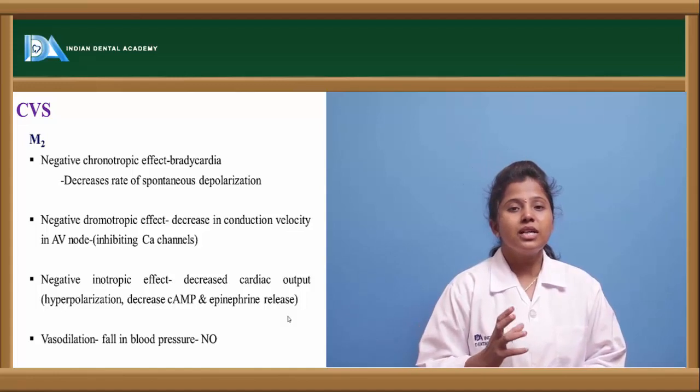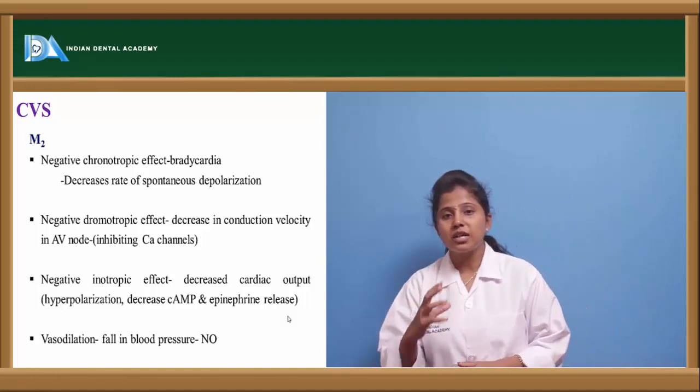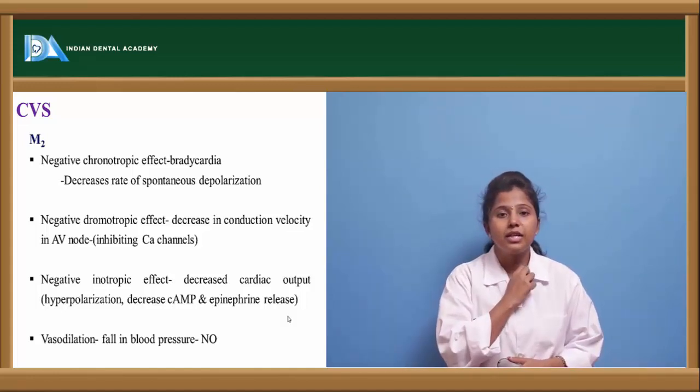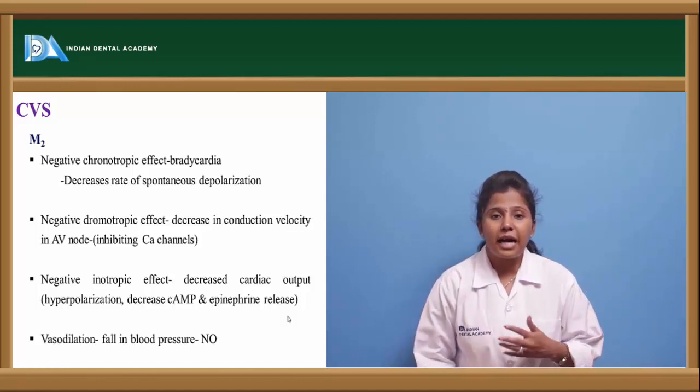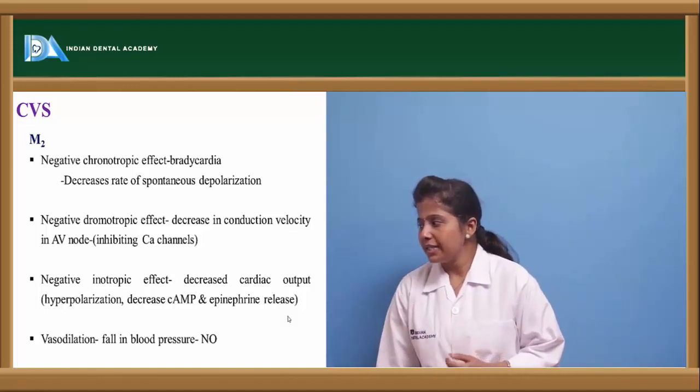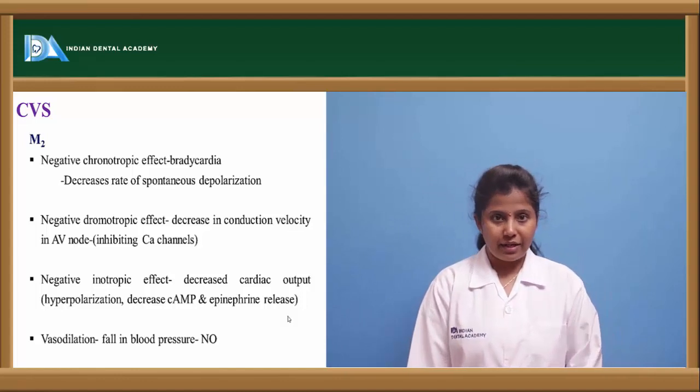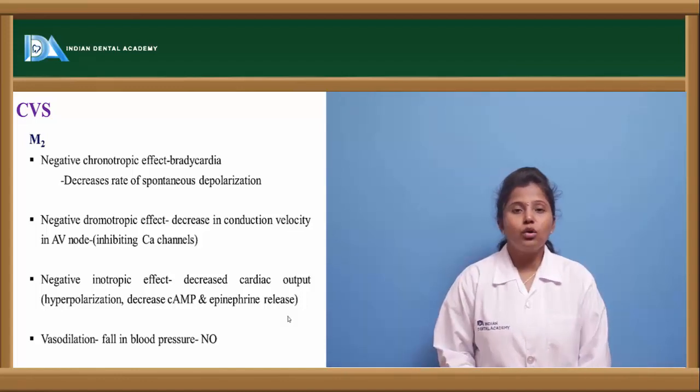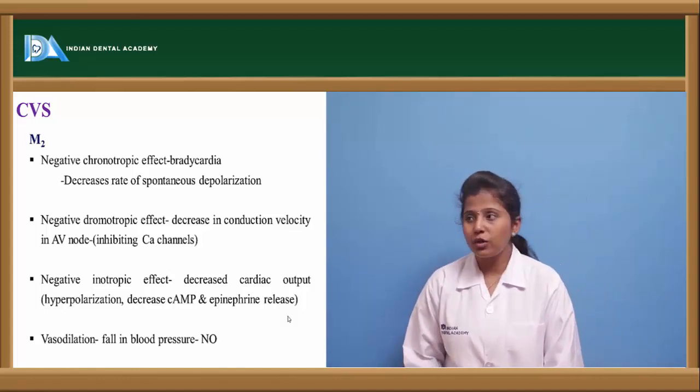So we have SA node and AV node in the heart. So the impulses which are conducted through the AV node can be decreased because of the action of M2 receptors, and these are vasodilatory in effect. So these show vasodilation effect which will bind to the M2 receptors.